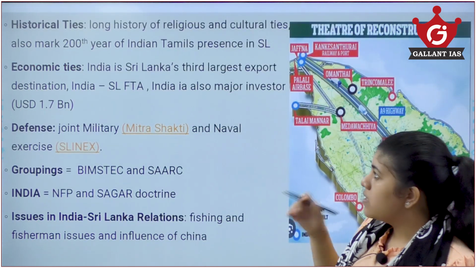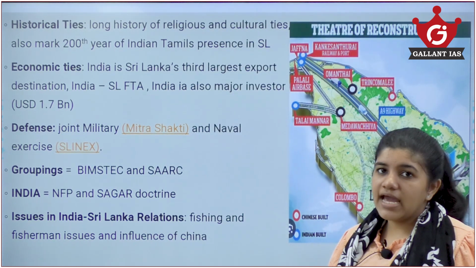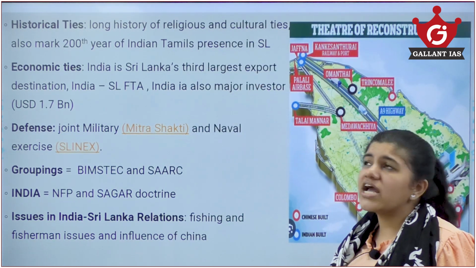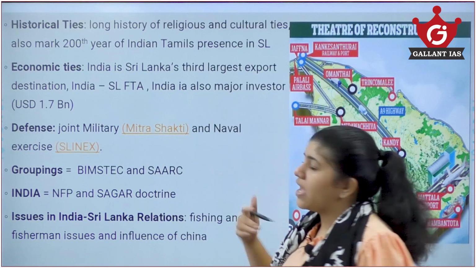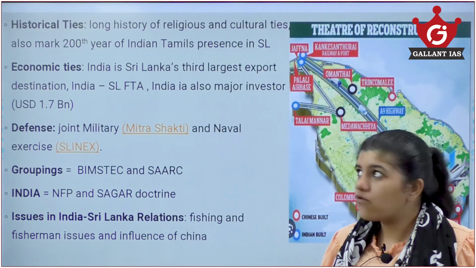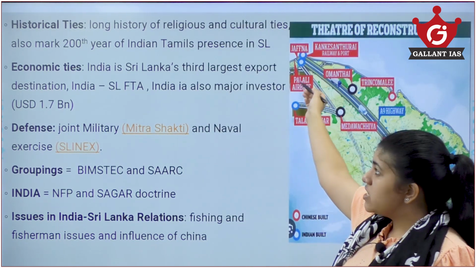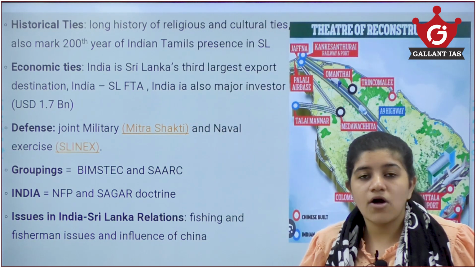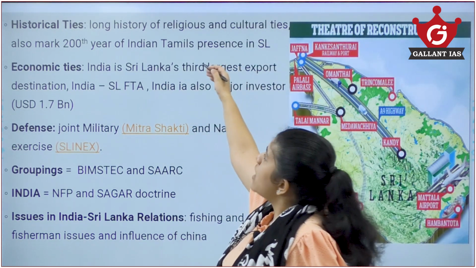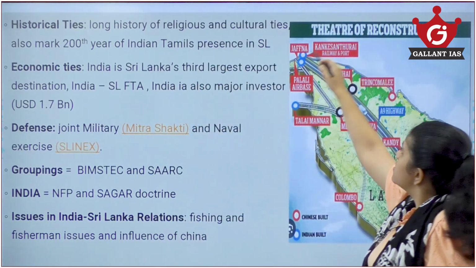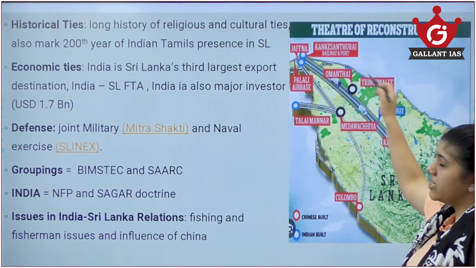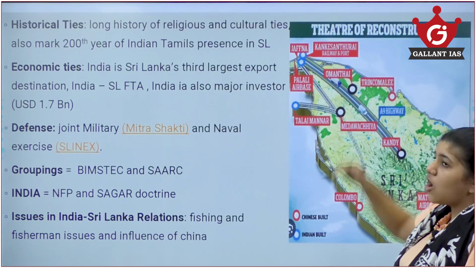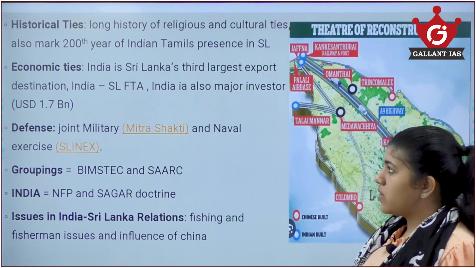Now, we should know some of the ties between India and Sri Lanka. We have historical ties, a long history of religion, the spreading of Buddhism, and there are cultural ties also. It marks 200 years of Indians migrating to Tamil areas, in the Jaffna Peninsula region, which are mainly areas of Indian Tamils who migrated 200 years ago.